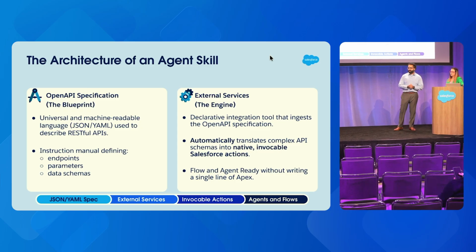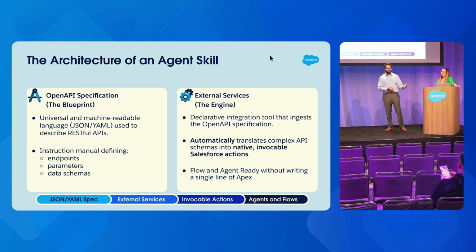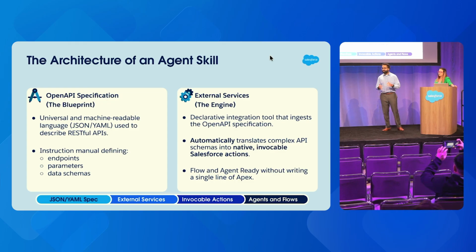So external services comes into play by actually ingesting this OpenAPI specification and translating it into native invocable actions you can use through the Salesforce platform. These can be used in multiple consumers like flows and agents, as well as being called directly from Apex. So you never, ever have to go and write a single line of Apex to make this external integration work. And so I'm going to pass it back to Detelina to give us an intro into the demo before we actually dive in to our Salesforce org.